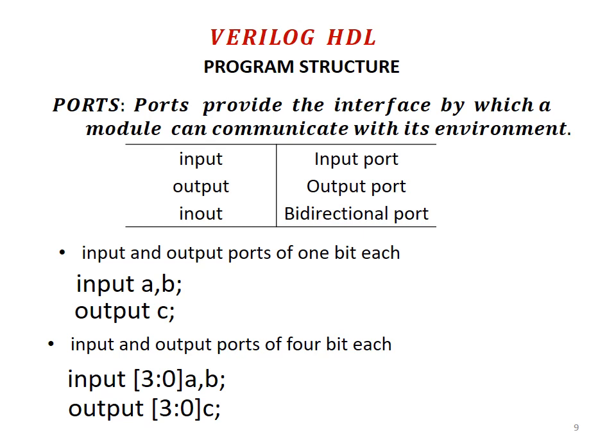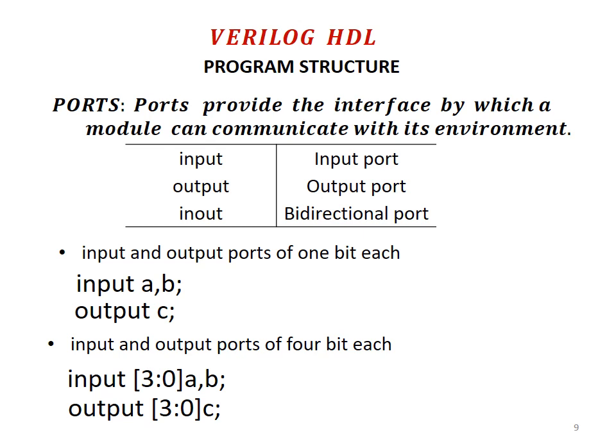Suppose input and output ports of 1 bit each are used in the program. If A and B are the input ports and C is the output port, then the input is mentioned as input A comma B and it is terminated with a semicolon. The output port is C, again terminated with a semicolon.